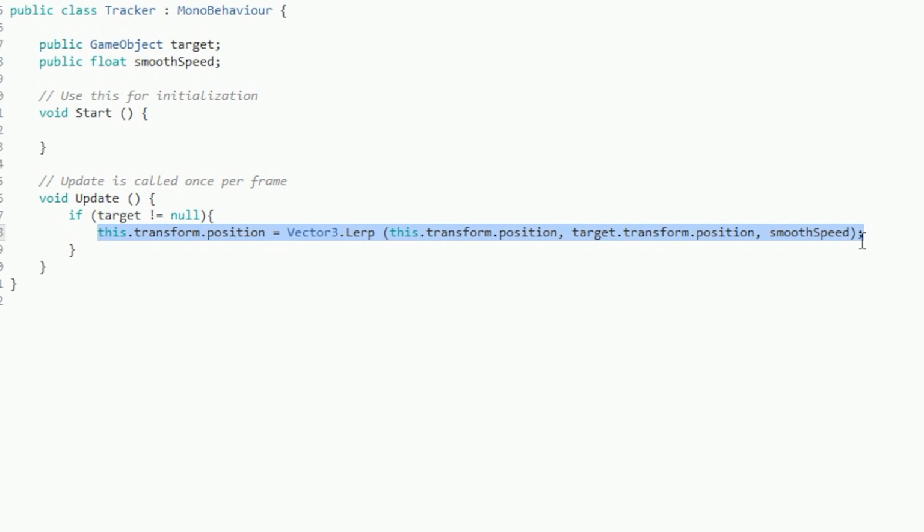Basically this: transform.position equals Vector3.Lerp. It's a way of smoothing out the transition. Instead of using Vector3.MoveTowards, where you move towards an object very chunkily, or frame-ratey or glitchy, if you use Vector3.Lerp, then it lerps between one position and another position over a specific time, and it's got damping and all that type of stuff, which is really cool because then you get very smooth transitions whenever you move within your scene.